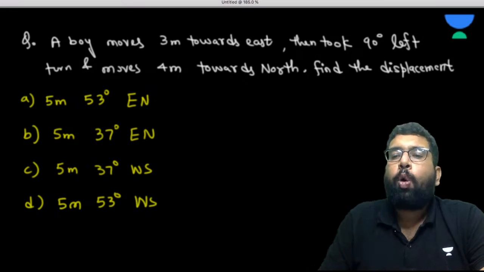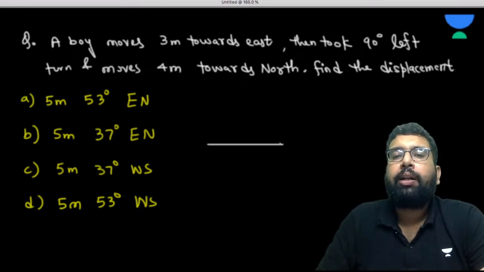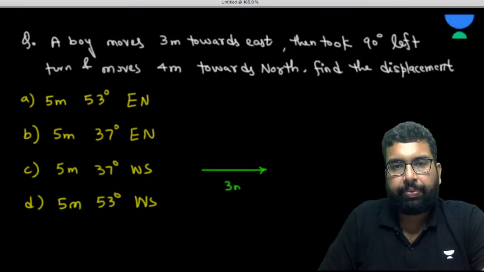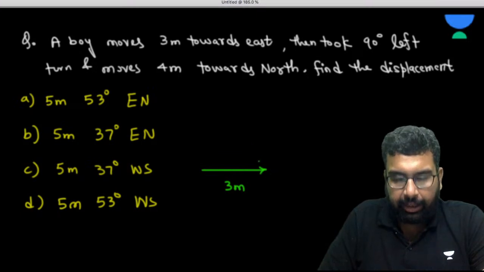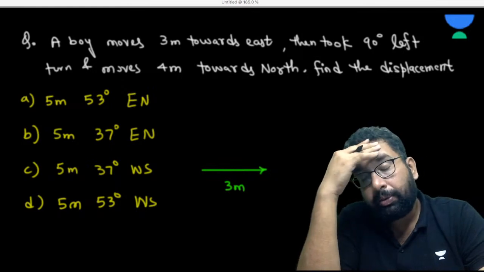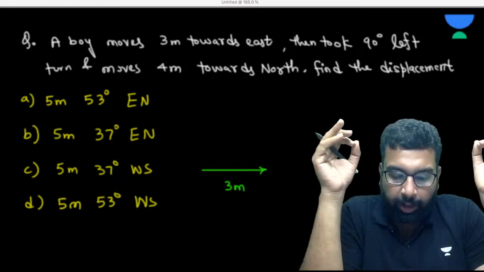So now a boy moves 3 meter east. So this is displacement, right? Vector is there. Why, sir, is it displacement? Because direction is also mentioned. So you are moving 3 meter towards east. Then it took a left turn of 90 degree. That is why I said it in the starting. So many students ask me, sir, why are you saying north, east, east, north? Because at that point also I said it.